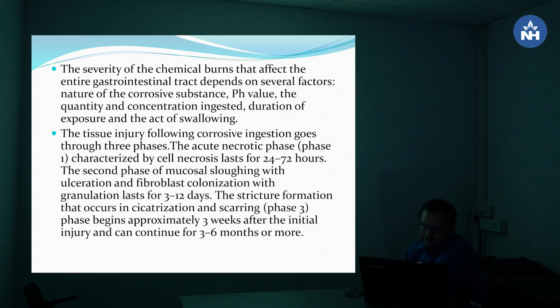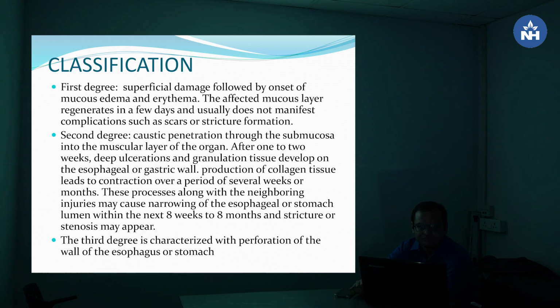Phase 1 is the acute necrotic phase that lasts for 24 to 72 hours. The second phase is mucosal sloughing with ulceration and fibroblast colonization that lasts for 3 to 12 days. In phase 3, stricture formation occurs and cicatrization, or scarring, takes place. It approximately occurs 3 weeks after the initial injury and continues for 3 to 6 months or more.